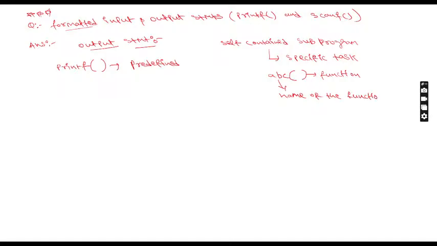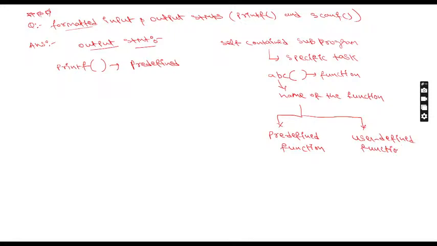In C language, the functions are of two types. How many types of functions are there? Two types. One is the predefined function, and one more is the user defined function.